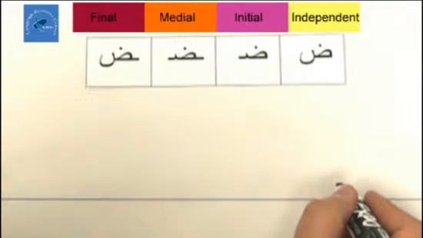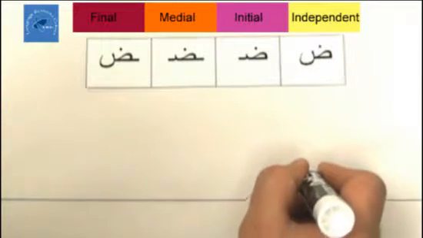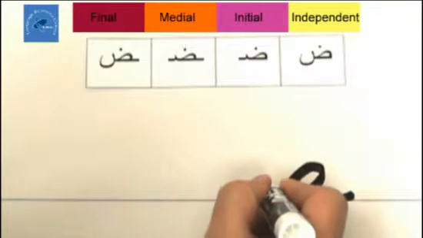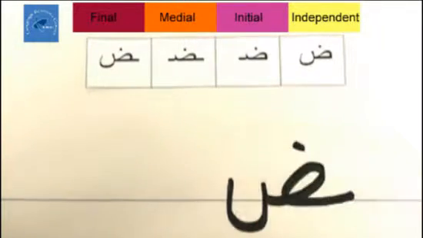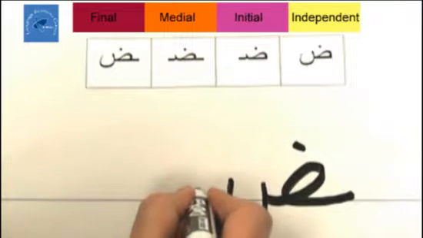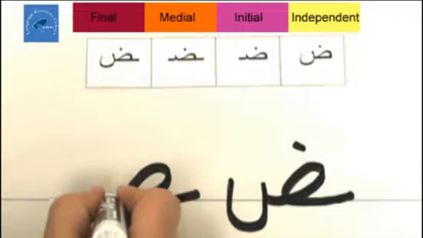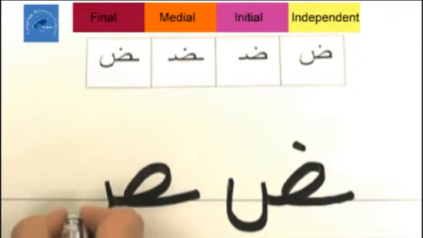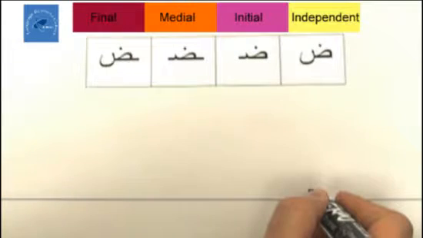Da in its final position. A line, oval loop, and a backwards U. Don't forget the dot. One more time. Line, oval loop, backwards U, and the dot. Da. Now, let's practice writing the letter da in a couple of words.